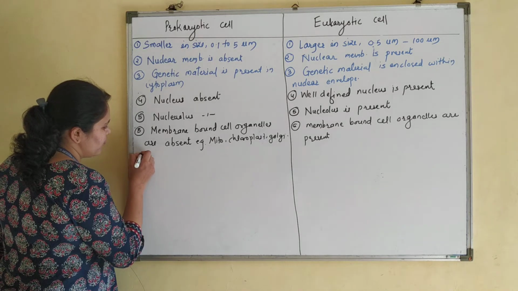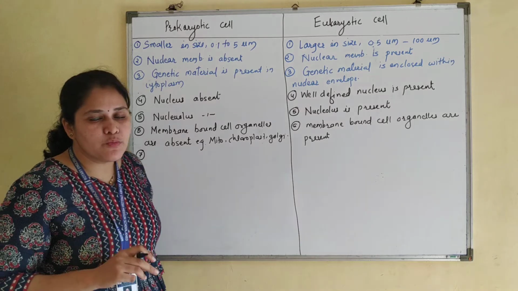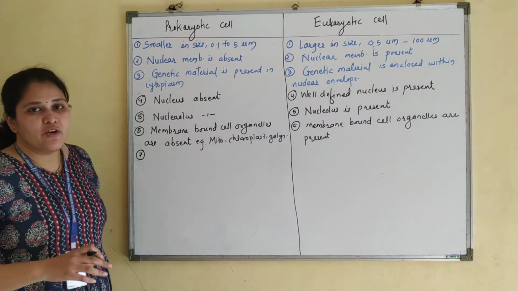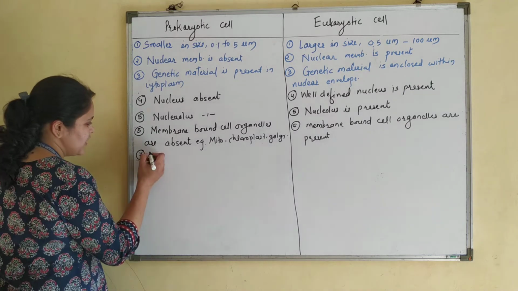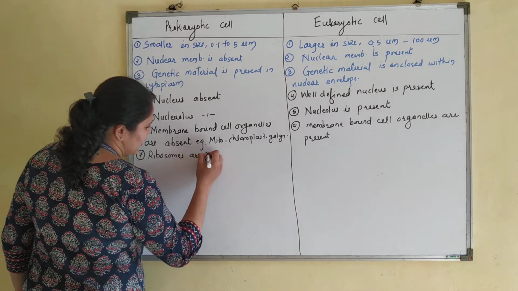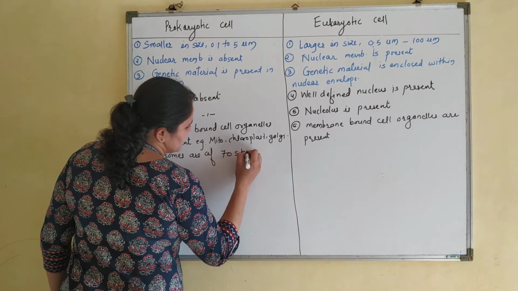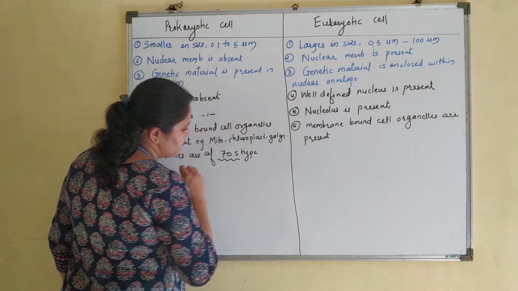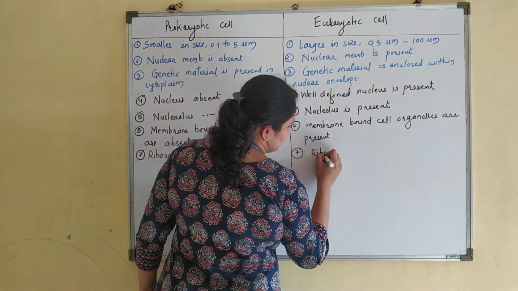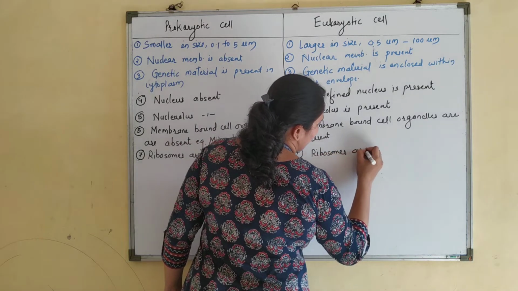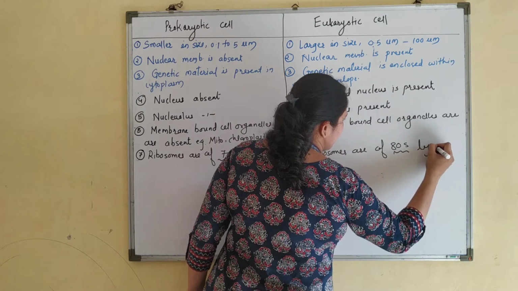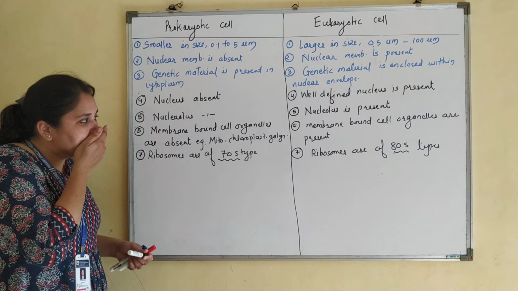Now, in case of prokaryotic cells, only ribosomes are present because they are not membrane-bound structures. Prokaryotic ribosomes are of 70S type. We will understand what is meant by this 70S. In case of eukaryotes, ribosomes are of 80S type.